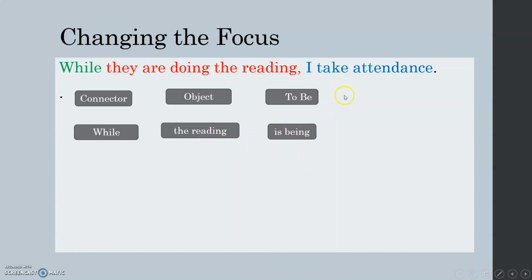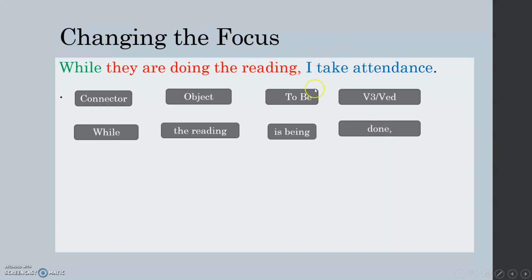And now we need the verb in V3. How do you say doing or do in V3? Done. Look at the spelling, D-O-N-E. Now I finished the first part. I'm going to tackle the second part.